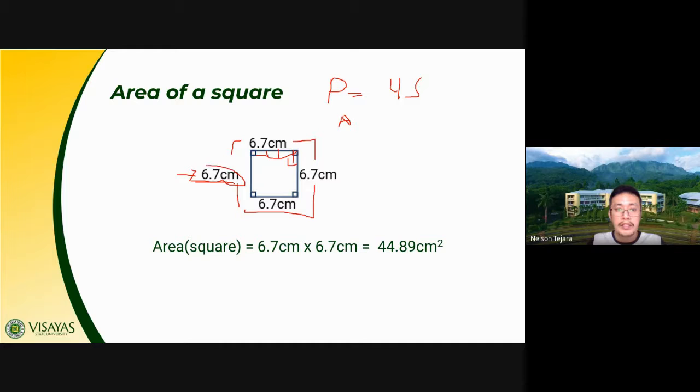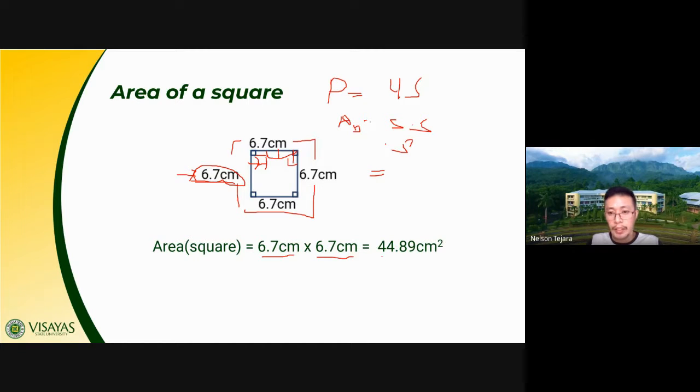So in this case, we are trying to measure how many square centimeters, and that means we are trying to get its area. And when we get its area, the formula for the area of a square is side times side, or simply s squared. So the solution is 6.7 times 6.7 centimeters.